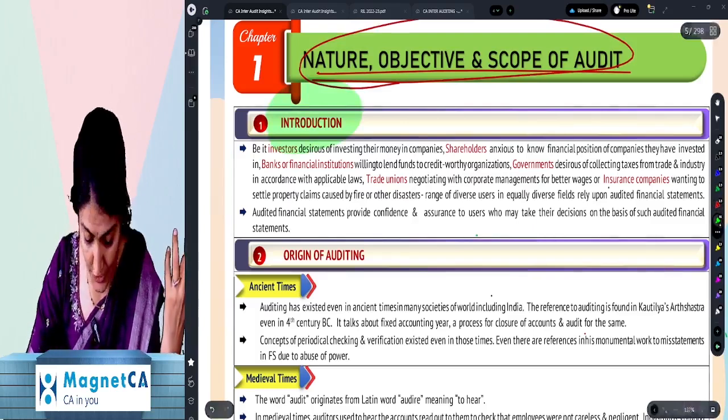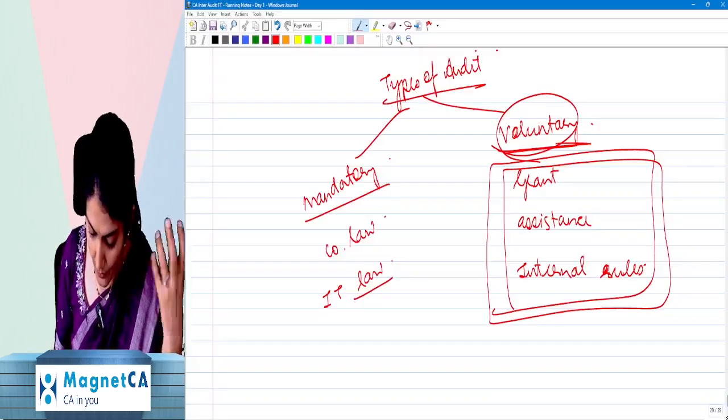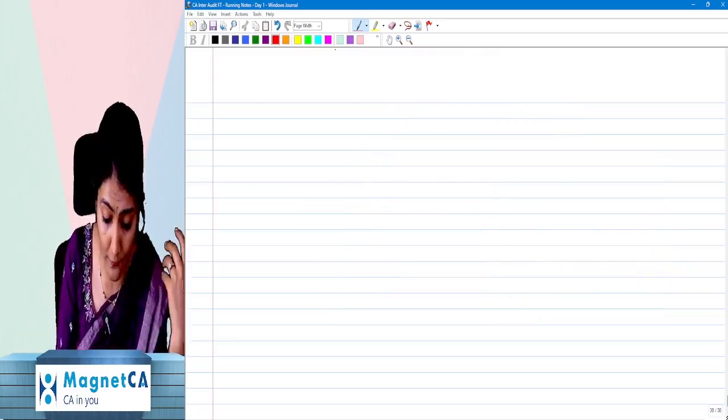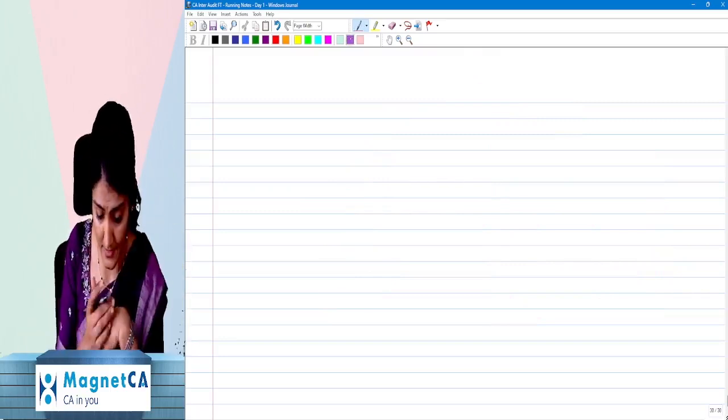Why financial statements? Right, so we are talking over here, like I showed you that question over there. Okay, advantages, benefits of an audit. Why is an audit needed?